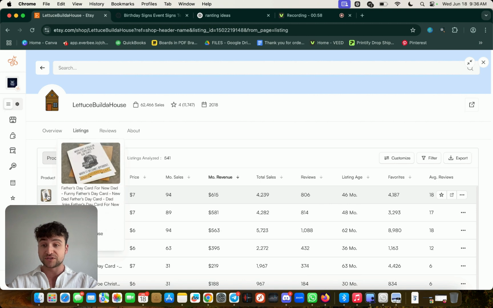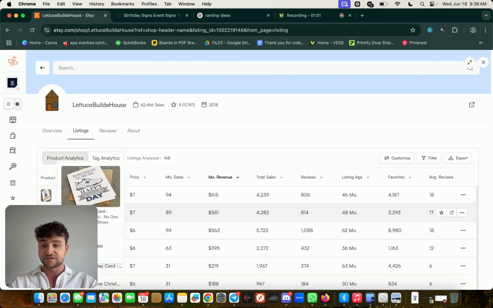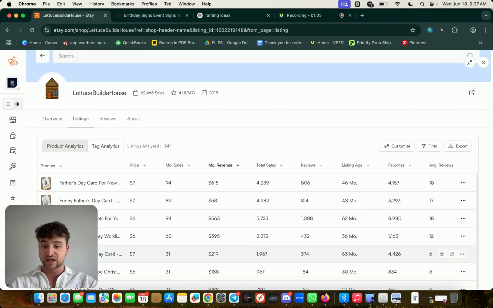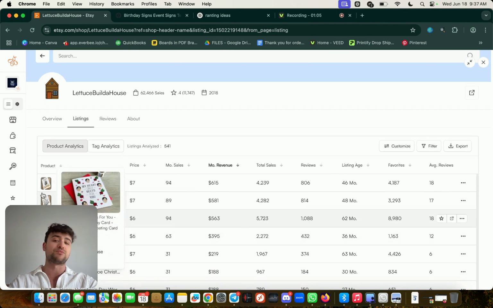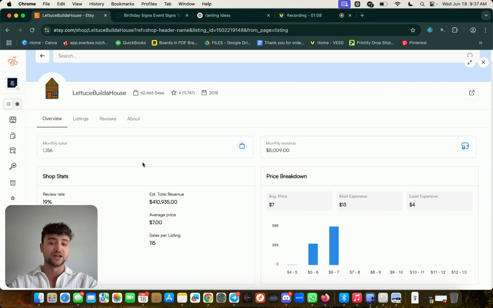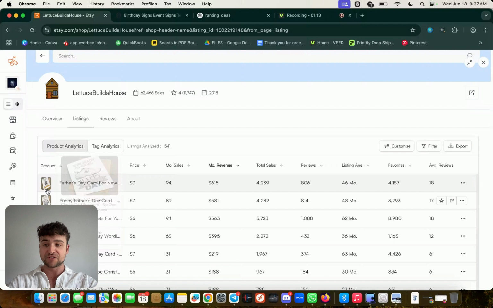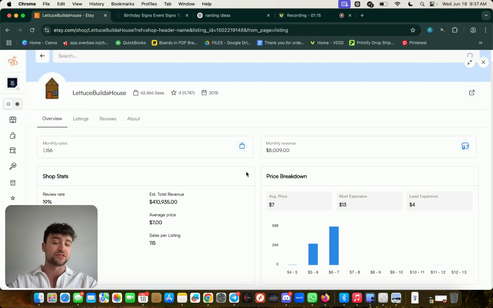Of birthday invitations. Here we have a Father's Day card, funny Father's Day, Mother's Day, Valentine's, Christmas cards. You get the point. Everything birthday card related. So $410,000 from these silly little PDFs, and they're still making 8K a month. Now, just for reference, this is a software called Everbee. It gives about a 70 to 80% accurate estimation on a store sale. So it may not be exactly 410K, but even if it's 300K, it's still 300K from lazy PDFs, right?